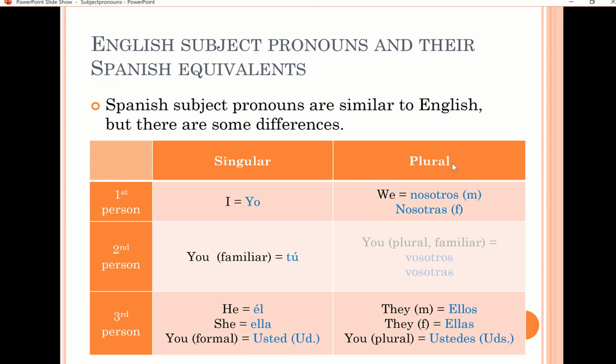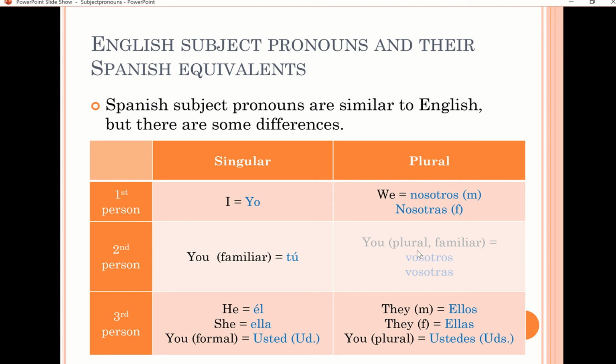Good. And now the plural form. We have masculine and feminine. Masculine is nosotros, and feminine is nosotras. What is the difference? Nosotros, if it is only a group of males, a group of guys, and they say we, they would say nosotros. But if it's a group of women, just females, and they want to say we, they should say nosotras. How about if you have a mixed group? You have boys and girls together. In that case, we always use the masculine form, okay? Nosotros. So remember, nosotros for masculine or mixed groups, and nosotras exclusively for females or feminine, okay?